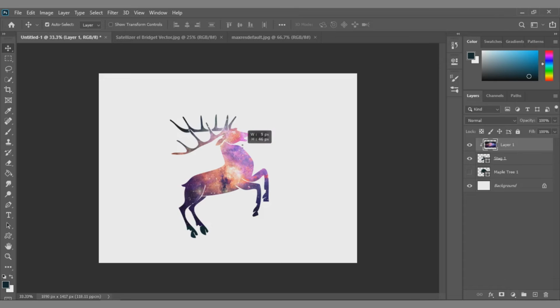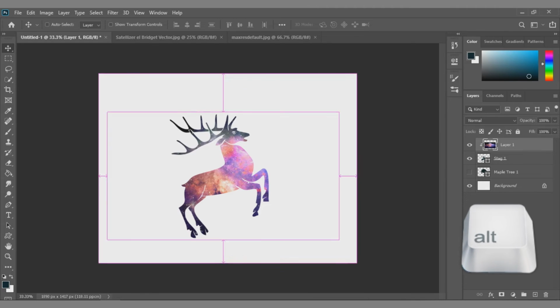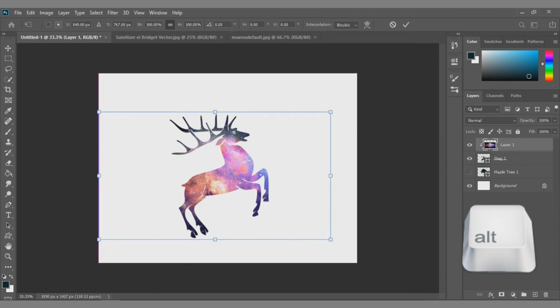So put the galaxy again over the shape. Just always remember the secret key guys. It's the Alt button. With that key you can also fill the letters, your name and anything.